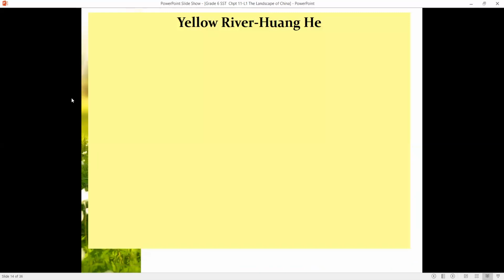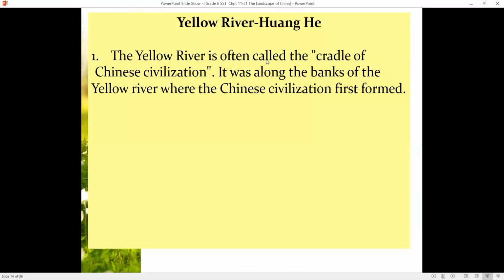The Yellow River or the Wanghe River. The Yellow River is often called the cradle of Chinese civilization. What do we mean by cradle of Chinese civilization? It is like a cradle, where very small babies grow. So it was along the banks of the Yellow River where the Chinese civilization first formed.